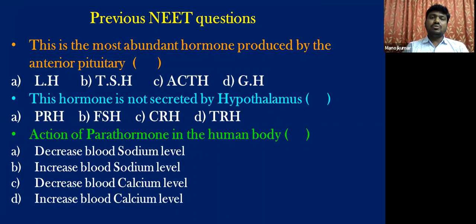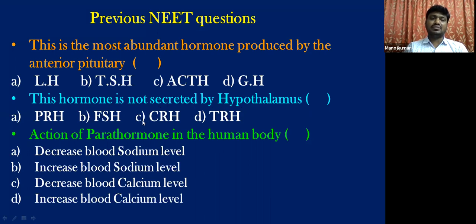Before we enter into part 3, let us have a few previous NEET questions on chemical coordination. This is the most abundant hormone produced by the anterior pituitary. So which of these four is the most abundant hormone secreted from the anterior pituitary, also called the adenohypophysis? Second one is, this hormone is not secreted by the hypothalamus. Of these four, one hormone is not secreted by the hypothalamus.